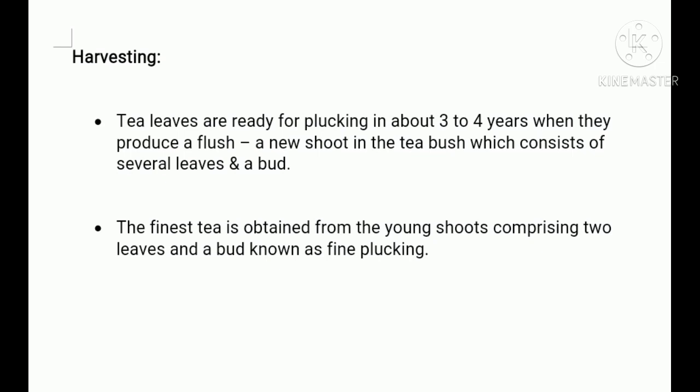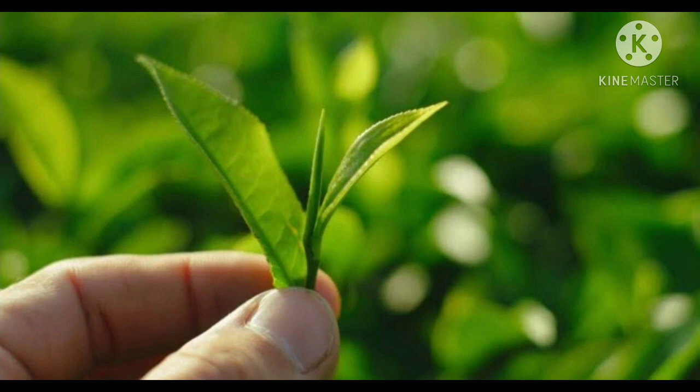So then, what is a flush in the tea bush? A new shoot in the tea bush, which consists of several leaves and a bud, is a flush in the tea bush. The finest tea is obtained from the young shoots, comprising 2 leaves and a bud, known as fine plucking. Tea leaves plucking is a very skilled job, and usually female labor is employed for plucking. There are 15 to 20 pickings per year.